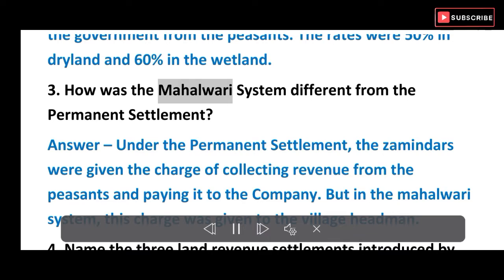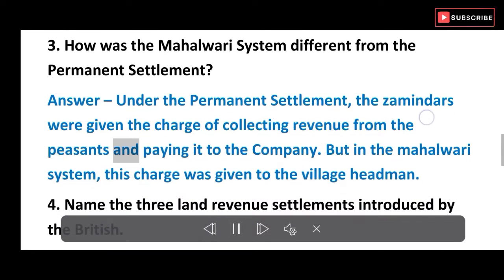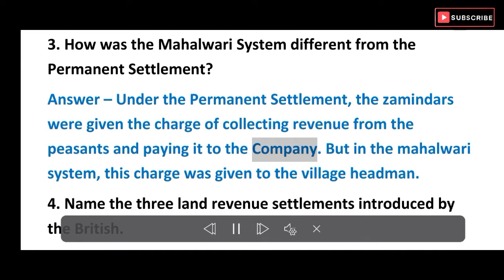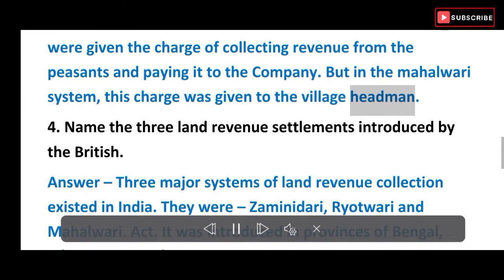3. How was the Mahalwari system different from the permanent settlement? Answer, under the permanent settlement, the zamindars were given the charge of collecting revenue from the peasants and paying it to the company. But in the Mahalwari system, this charge was given to the village headman.